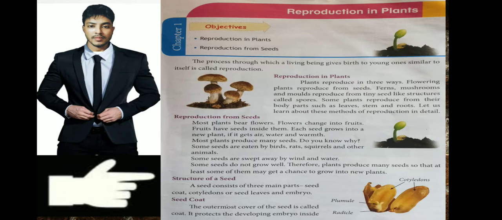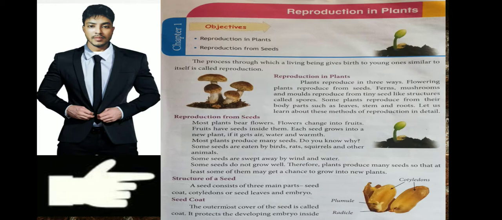But some plants do not give us seeds, for example fern and mushroom. As you all know what a mushroom and a fern are. Fern is something that is available in the jungle. We eat it almost every day, and I think you are very familiar with fern, but the Assamese word for fern is dhekia. It does not have seeds. So how does a fern reproduce? Why are there so many ferns in the jungle? Because they reproduce from tiny seed-like structures called spores.